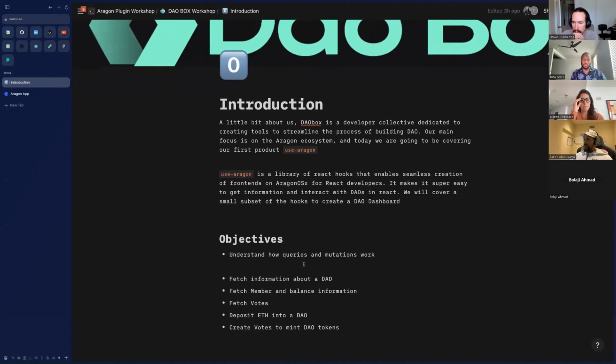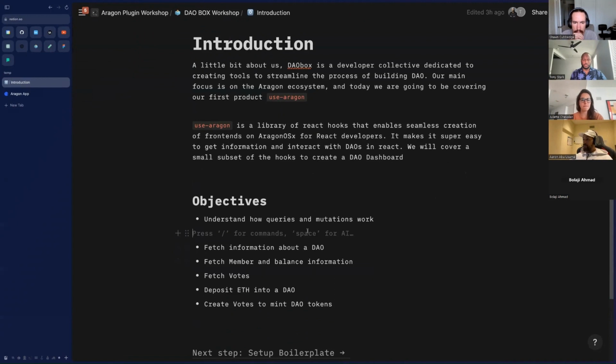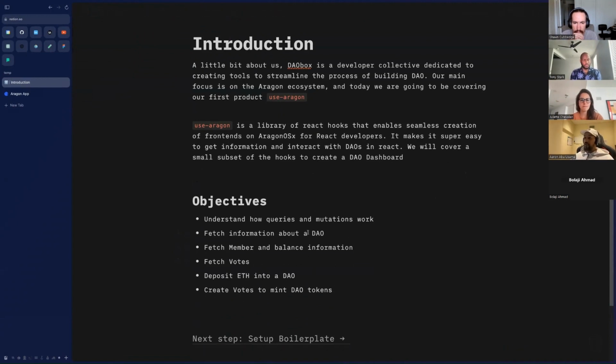So the objective for today is we're going to dive into a little bit of how it works with the queries and mutations. We're going to find out how to fetch information from DAOs, how to get members, balances, get votes, deposit ETH into a DAO, and hopefully we'll get through all of this and create a vote to mint a DAO token, essentially, right?